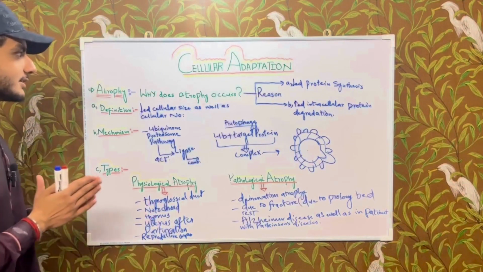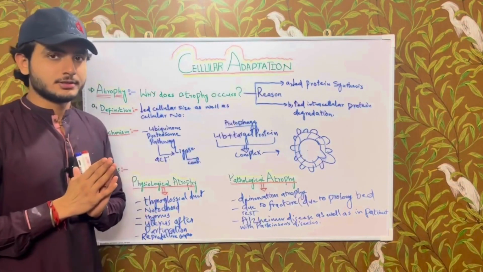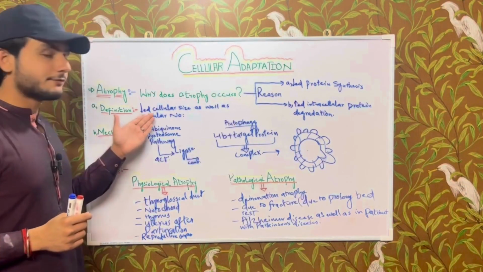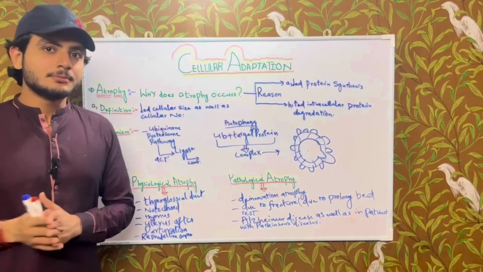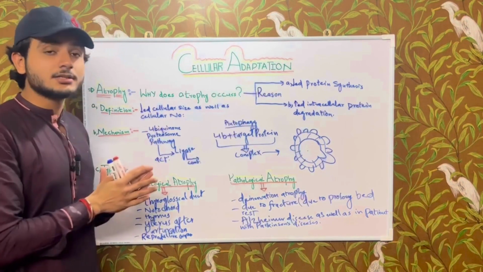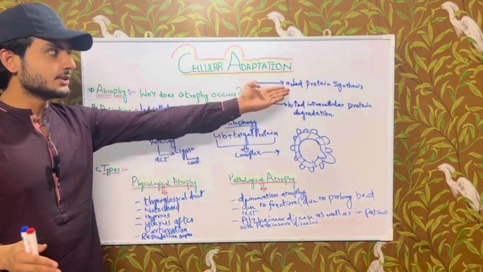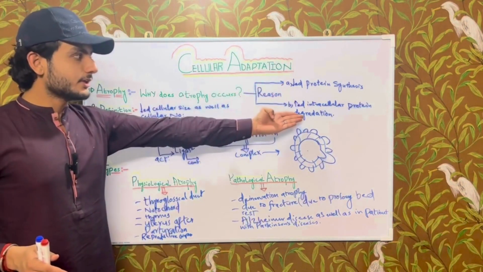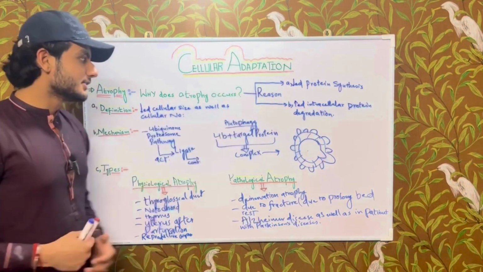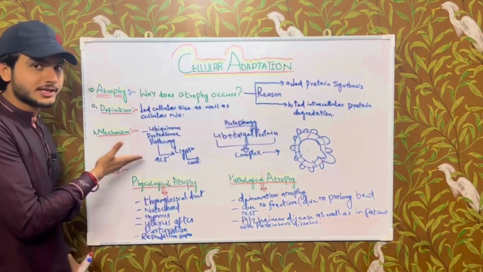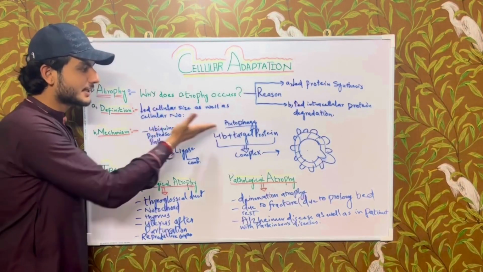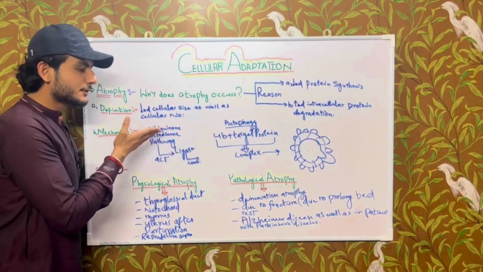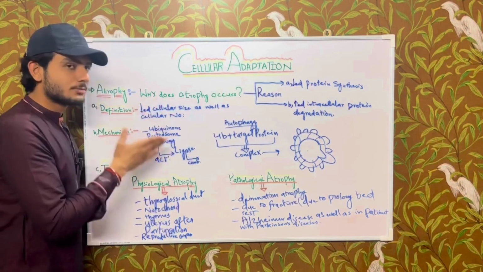So far we have discussed atrophy, including the definition of atrophy. Atrophy means decreased cellular size as well as cellular number. Why does it occur? It occurs due to two reasons: decreased protein synthesis or increased intracellular protein degradation. We have two mechanisms behind atrophy: the ubiquitin proteasome pathway and the second one, autophagy. In both pathways, ubiquitin is the common factor.